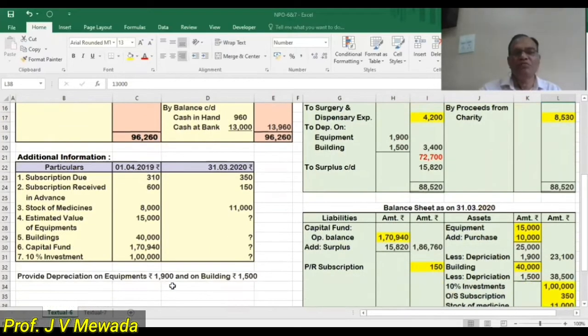Now provide depreciation on equipments 1,900. So depreciation on equipments 1,900 that we'll write, and the second effect we will give to the expense side in the income and expenditure account, so 1,900. And we are having building depreciation 1,500. So 1,500 second effect we are giving to the building, so here in the expense side, again we are writing 1,500. Now you can see that each and every adjustment is over. Depreciation of equipment and building is also over.